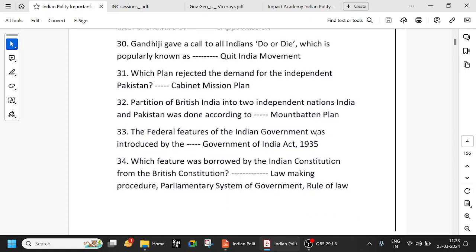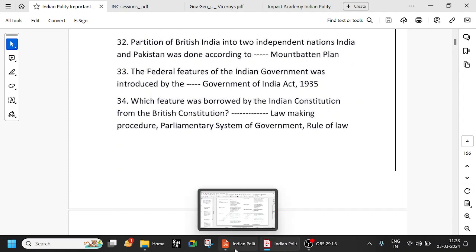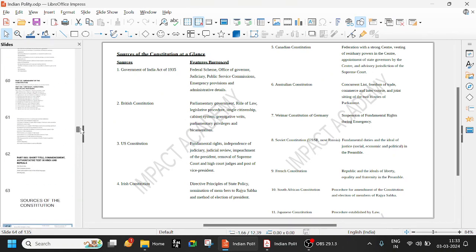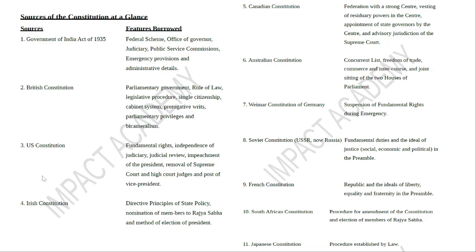So the federal features of Indian government were introduced by the Government of India Act of 1935. Which feature was borrowed by the Indian Constitution from the British Constitution? We've already seen that multiple times. What did we take from the British?